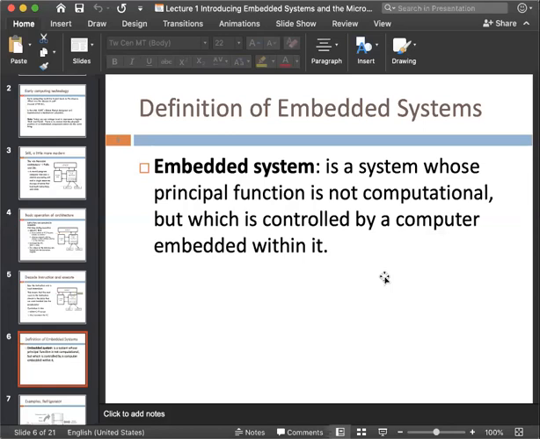We can give a best example of an embedded system: an AC. Suppose we are all using an AC. An AC is a system which has all the data already set up in it. You can see the AC has a mode called auto.